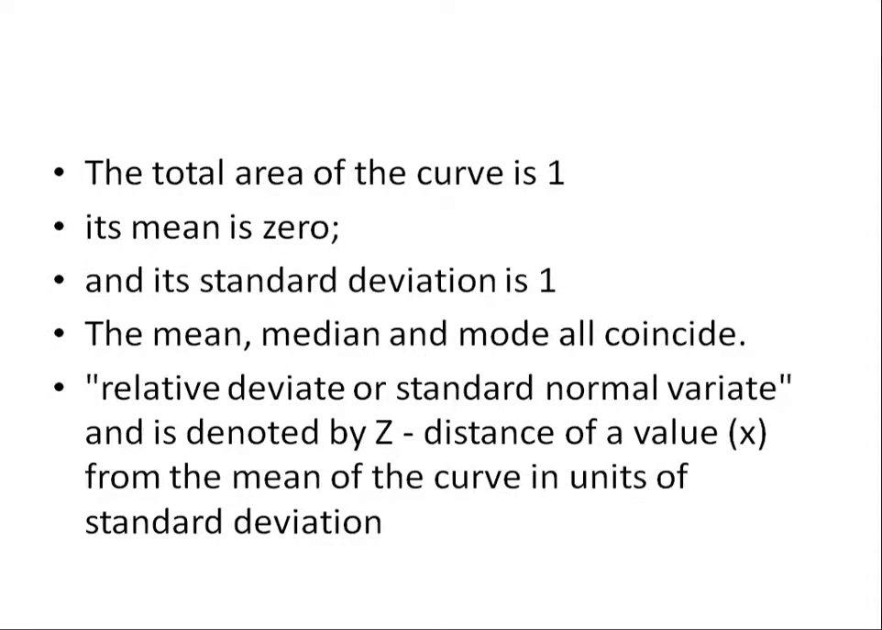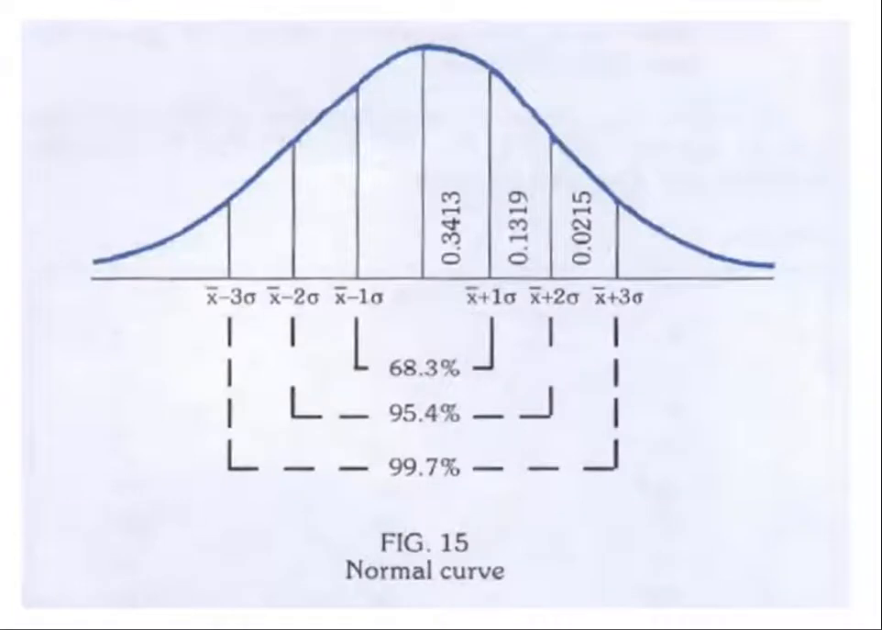The relative deviate or standard normal deviate is denoted by z, that is the distance of value x from the mean of the curve in units of standard deviations. Again, there is something called skewing of the curve.